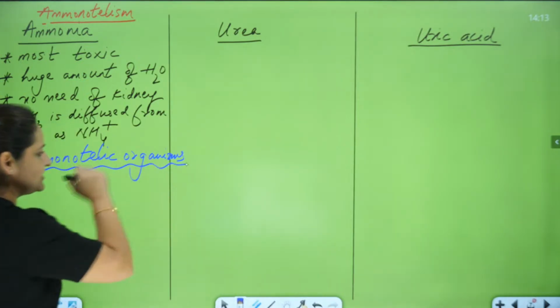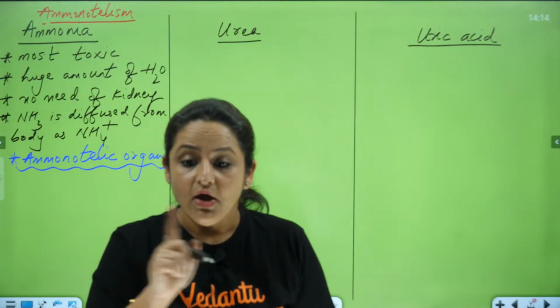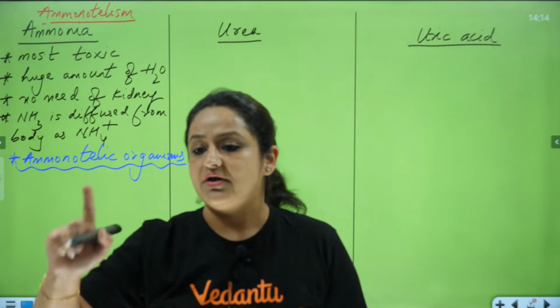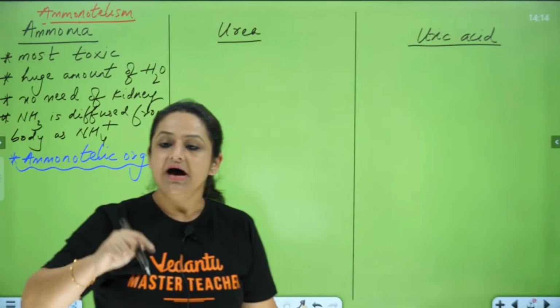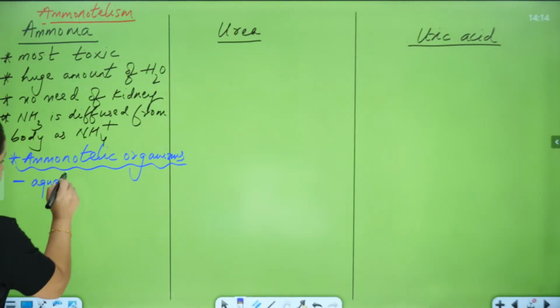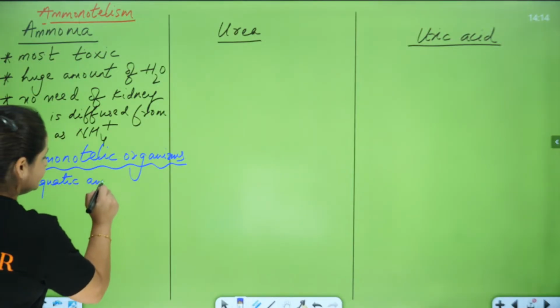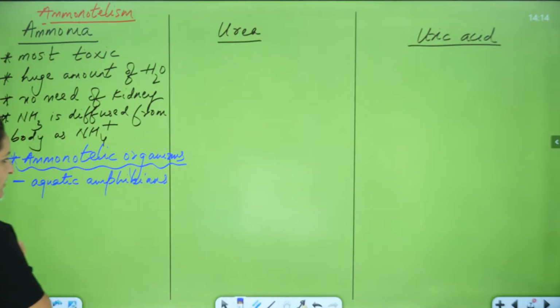I hope this part is clear. So all major aquatic organisms are releasing out ammonia. For example, you can put up aquatic amphibians like tadpoles, they release out ammonia.